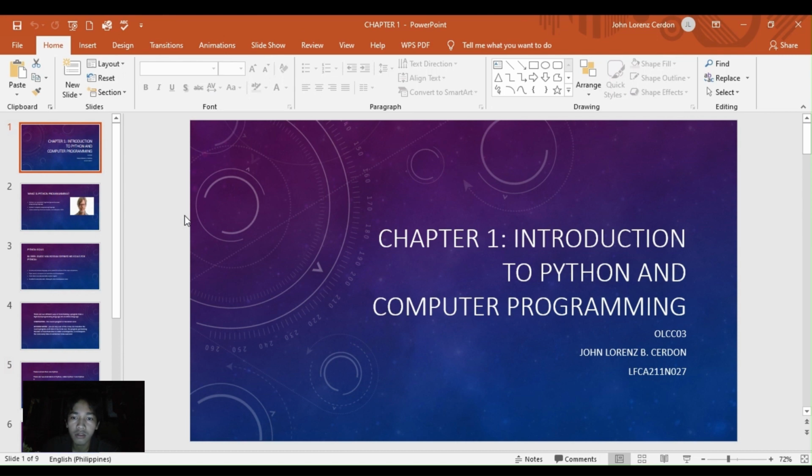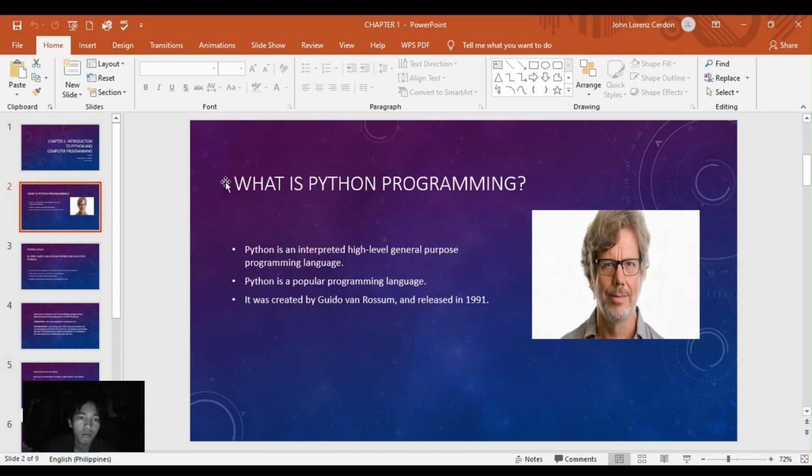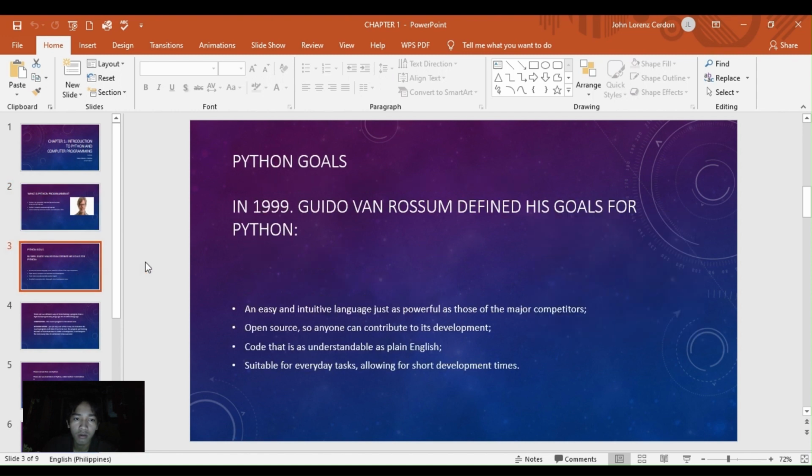Chapter 1 is Introduction to Python and Computer Programming. What is Python programming? Python is an interpreted, high-level, general-purpose programming language. Python is a popular programming language. It was created by Guido van Rossum and released in 1991.